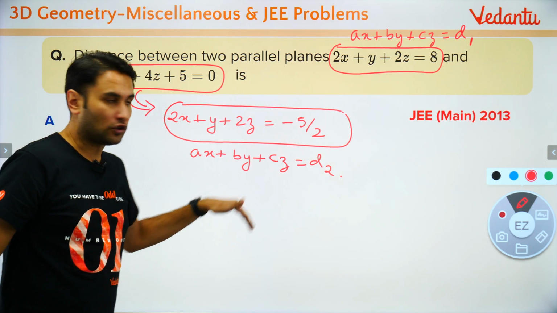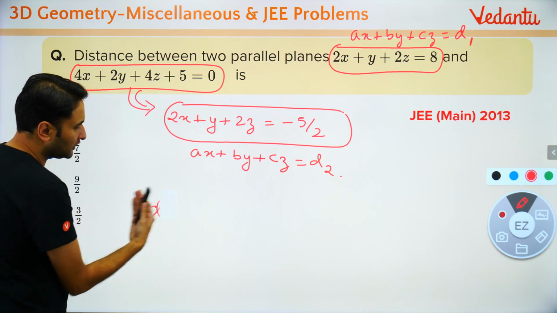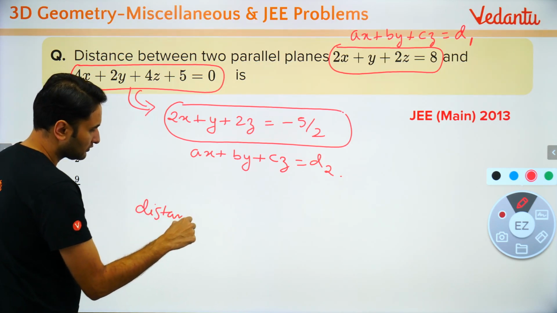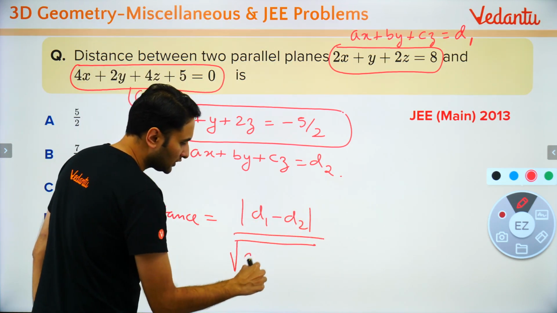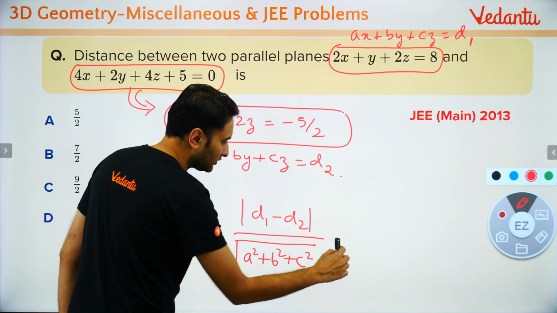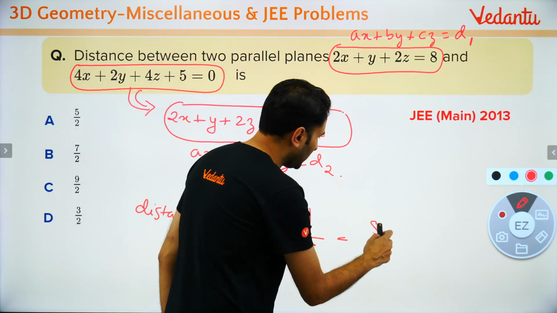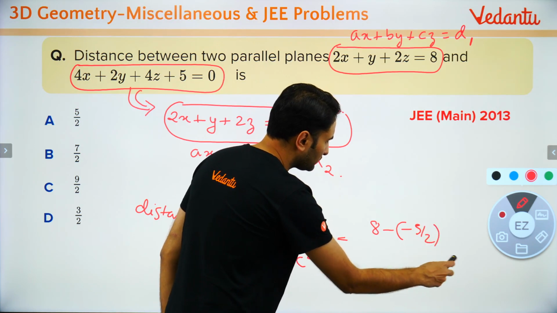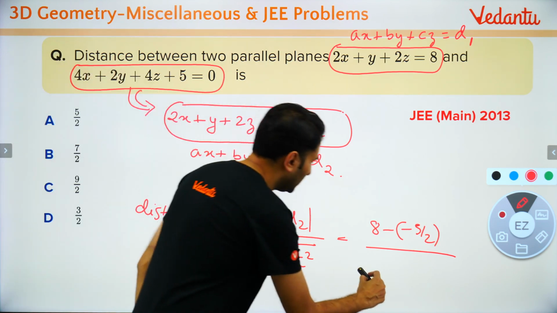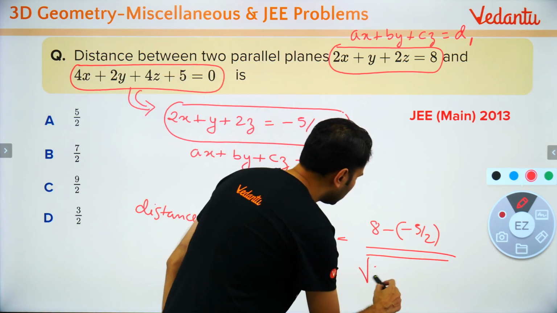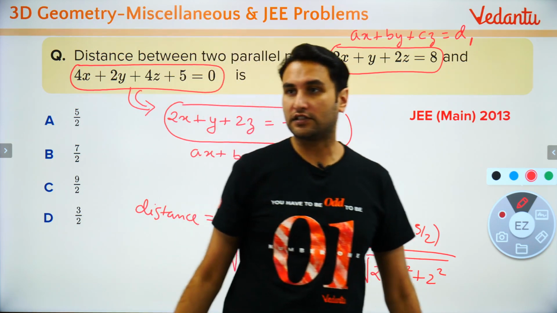Agree? So what is the perpendicular distance between the two? So distance between the two कितना हो जाएगा? Distance between the two is equal to modulus of d1 minus d2 upon under root of a square plus b square plus c square. Agree? बच्चों क्या हो जाएगा? उसका d कितना है? 8. So 8 minus 5 by 2. Agree? Upon under root of 2 square plus 1 square plus 2 square. तो आपका आंसर कितना आ जाएगा?